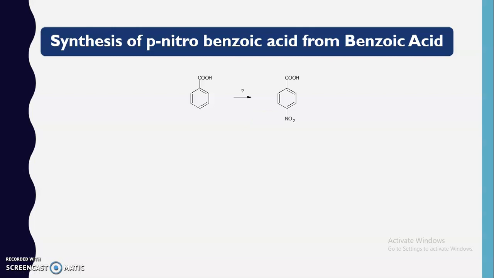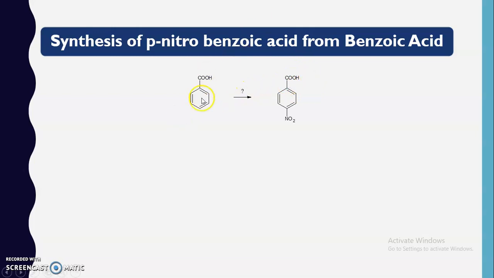Now if you say this reaction can be performed in a single step, you are wrong, because yes, we know that the nitro group is easily introduced in the aromatic ring, but here as you see we have to introduce a nitro group at the para position, and the group that is present over here is a carboxylic acid, which is known as a meta director.